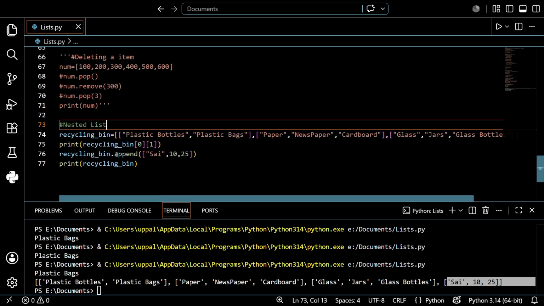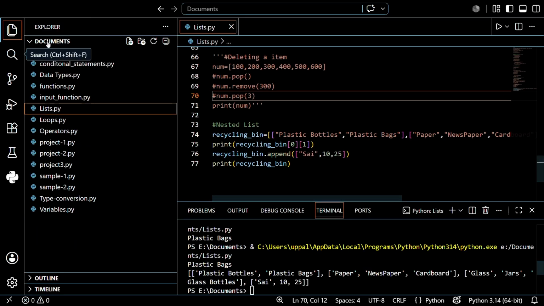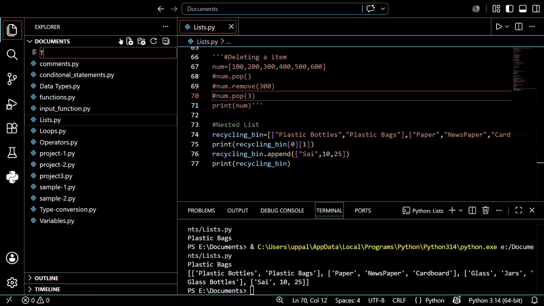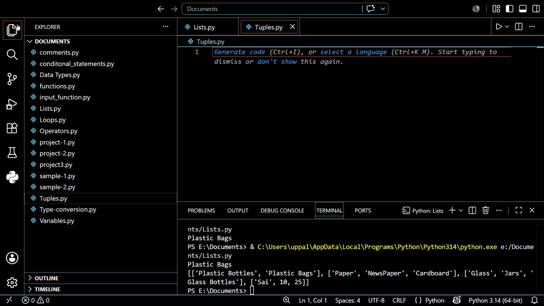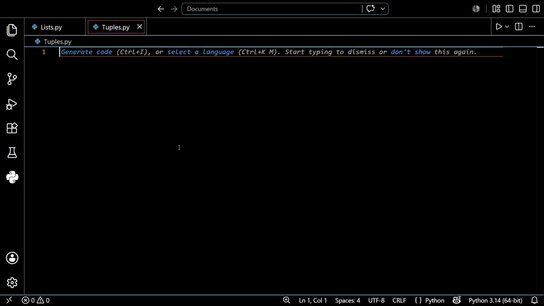After that we discussed nested lists. I hope you understand, guys, this was a very easy topic. So after this we go to the next topic, that is tuples. Before that I want to create a new file, tuples.py. Enter. This other one I want to delete. So the next topic is tuples.